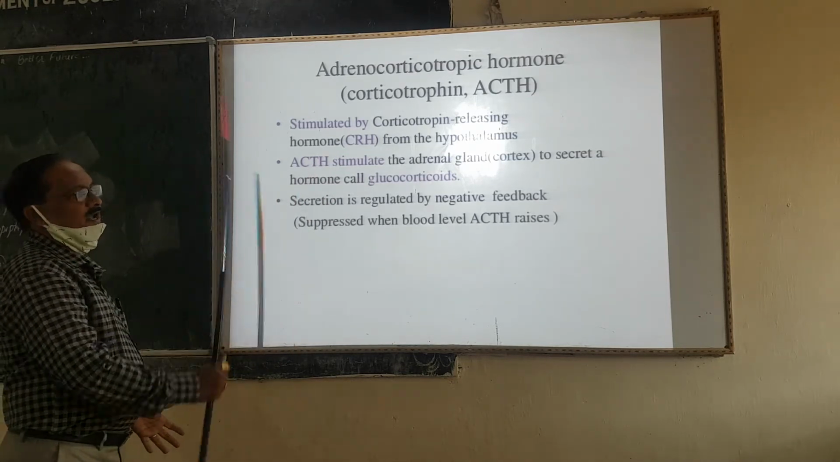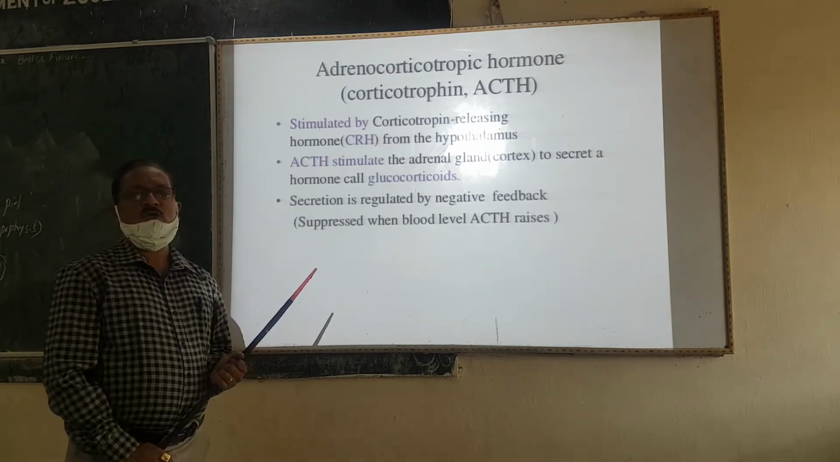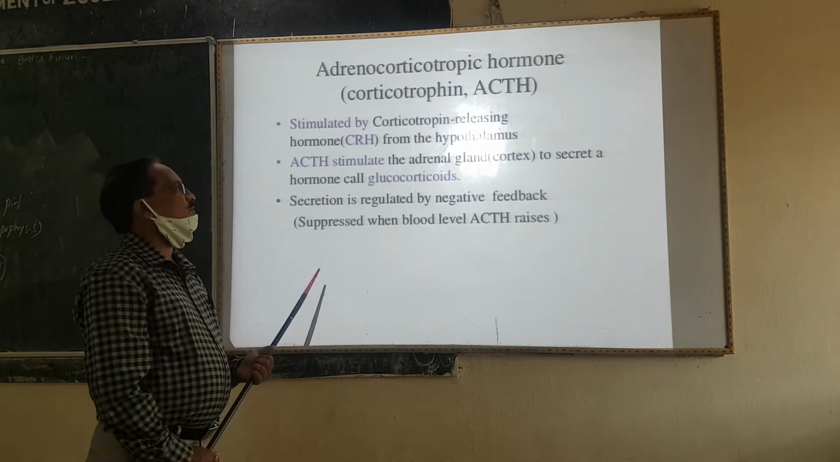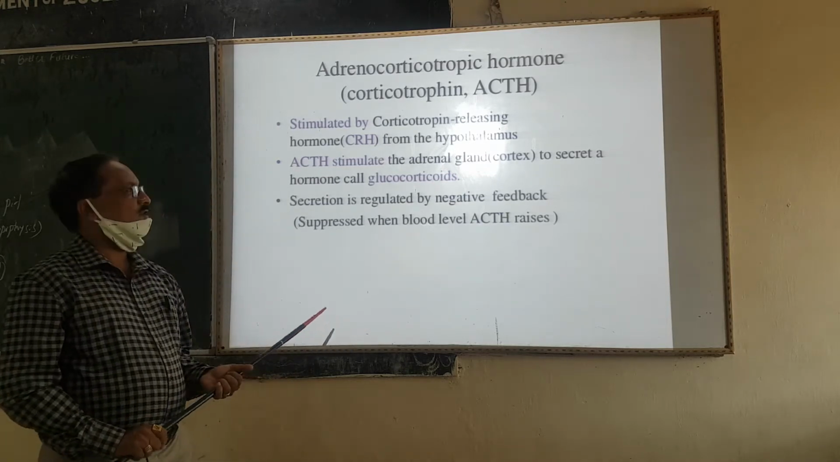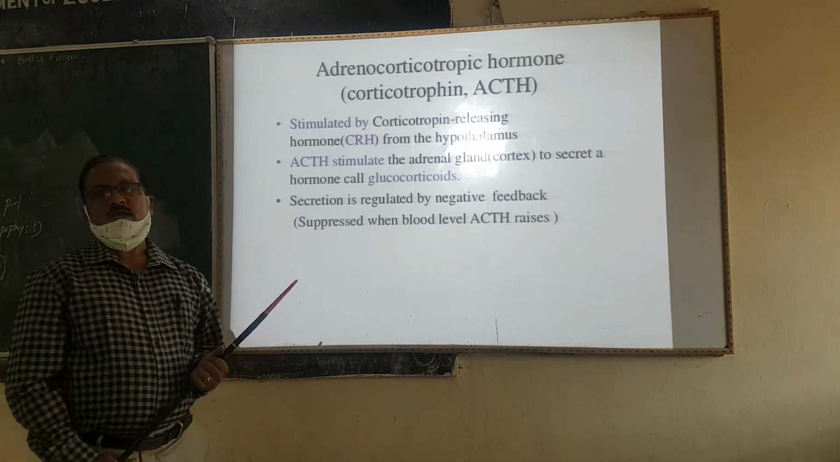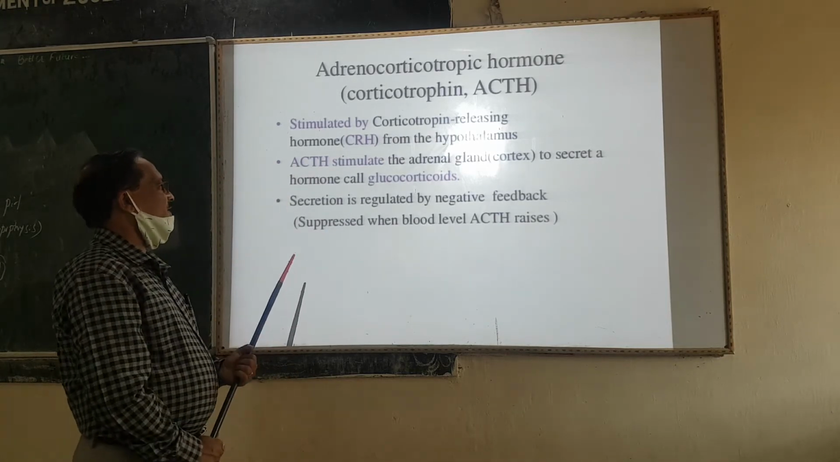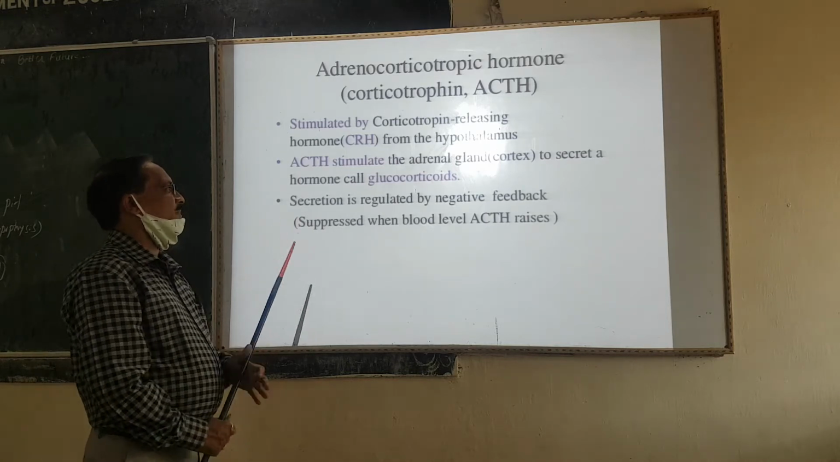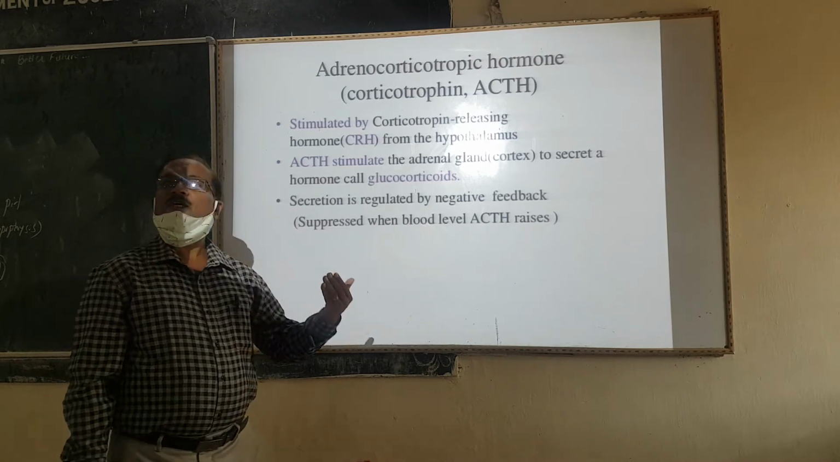ACTH stimulates the adrenal cortex to secrete hormones called glucocorticoids, and it is responsible for the metabolic activity of glucocorticoids, mineralocorticoids and sex steroids. Its secretion is also regulated by negative feedback, meaning it is suppressed when the blood level of ACTH rises.